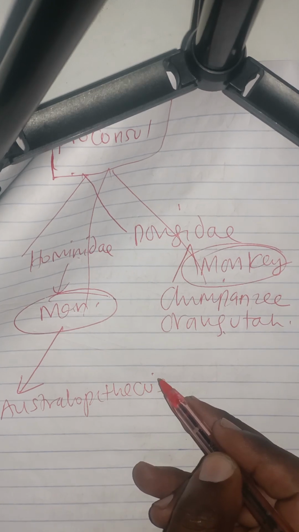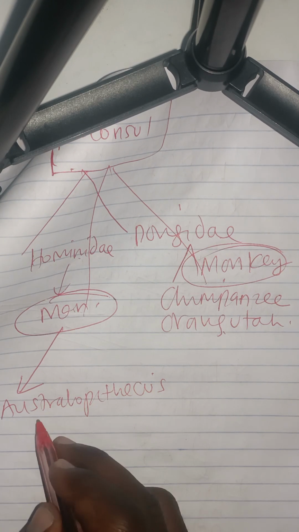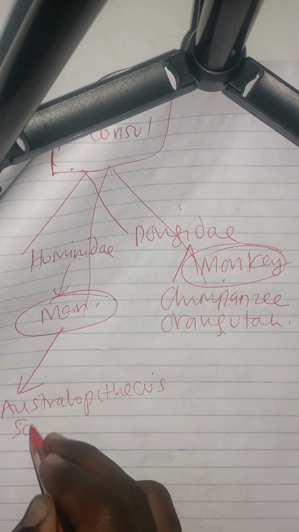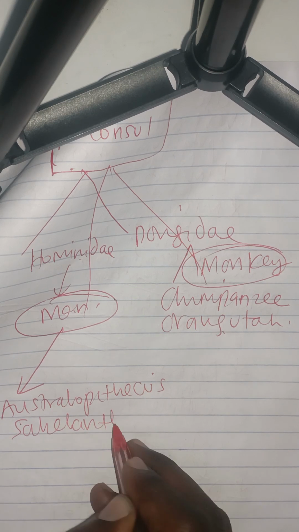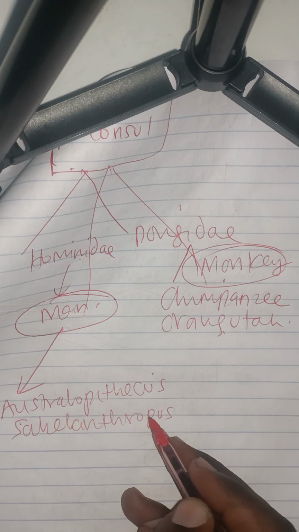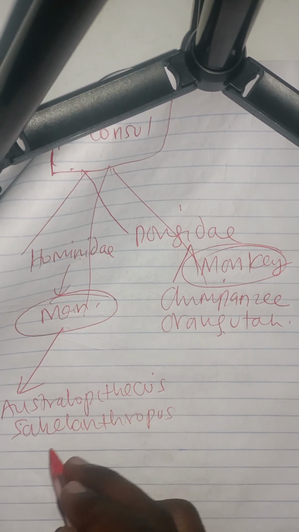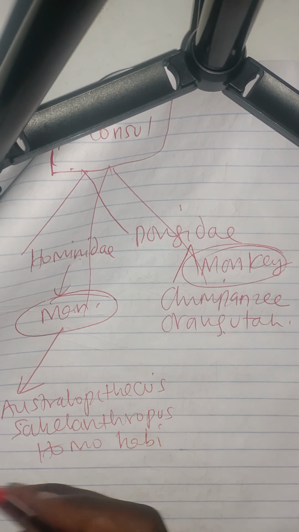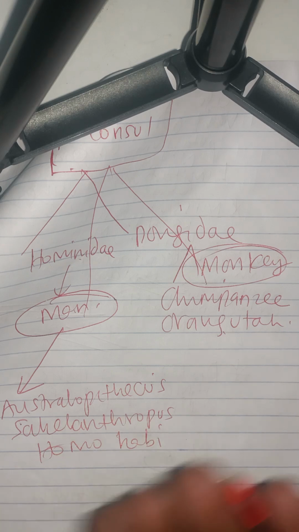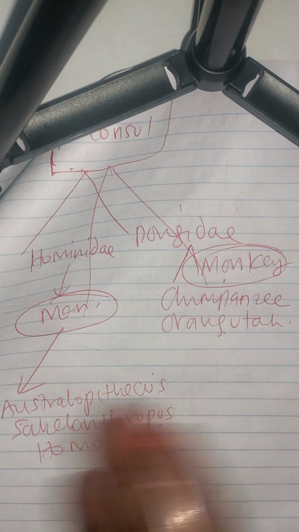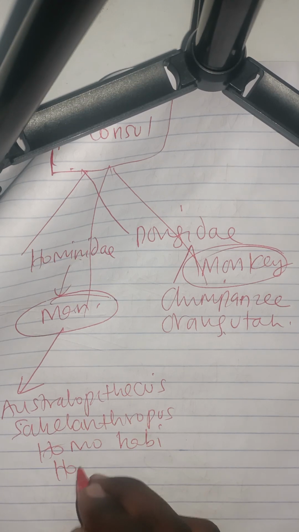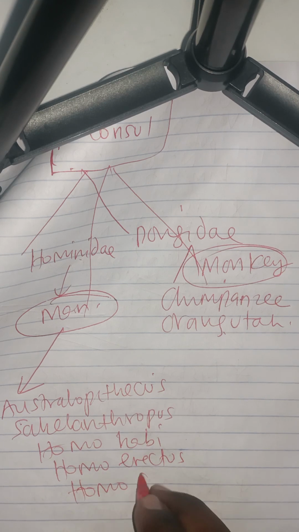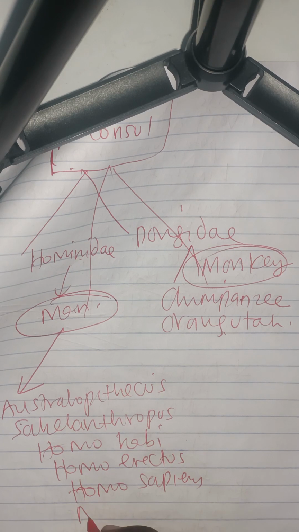We can also talk about Sahelanthropus. We have Homo habilis, Homo erectus, Homo sapiens. We have the modern man.